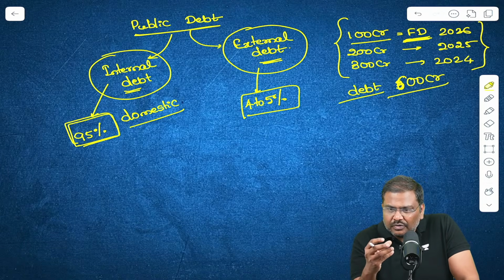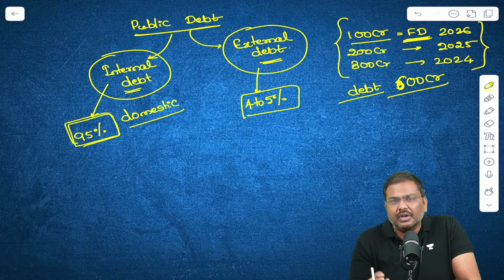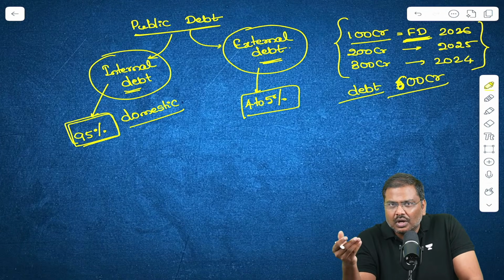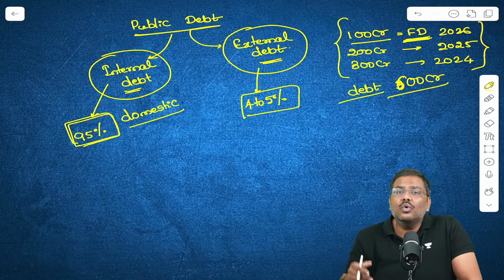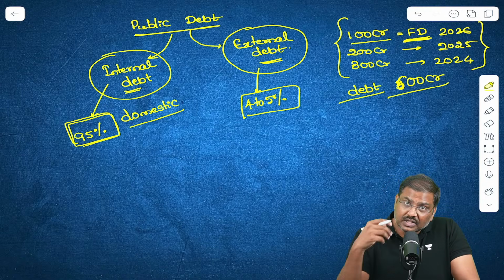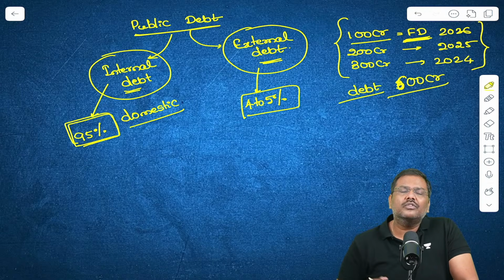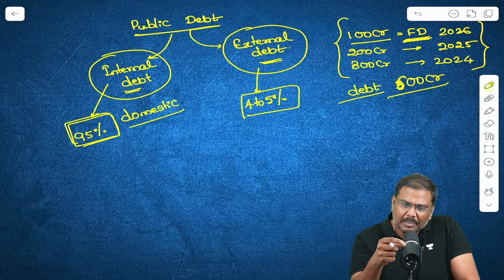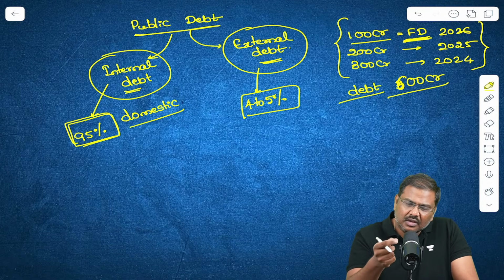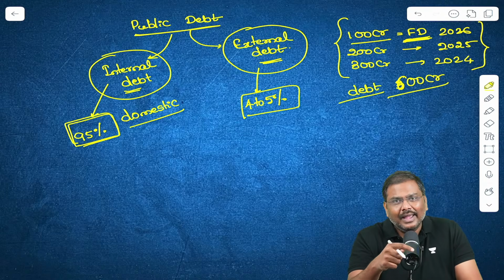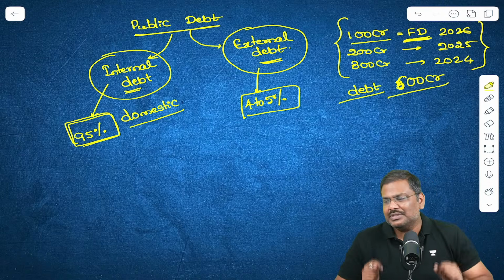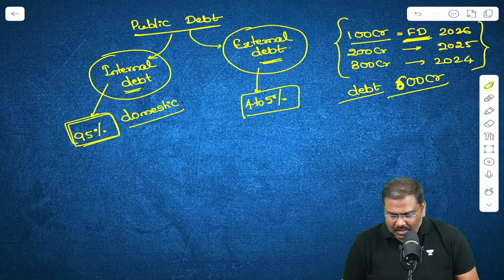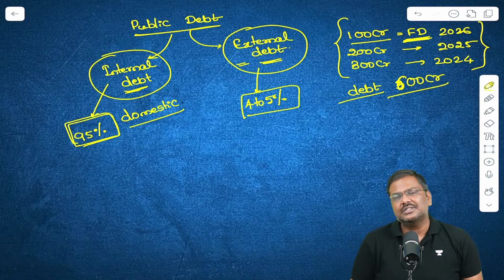So there is an exchange rate risk, because the value of the rupee against the dollar has fallen over a longer period of time. So repayment will be controlled when you borrow in rupees within the domestic market and repay in rupees within the domestic market. Done? So most of the debt will be internal, very small part will be external.